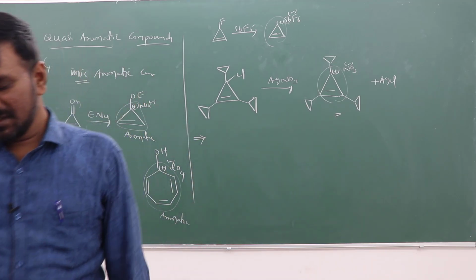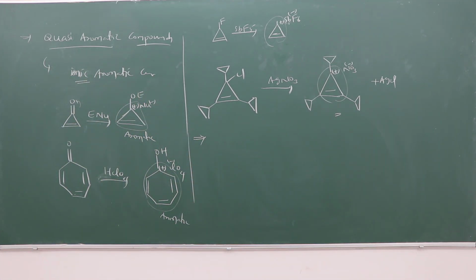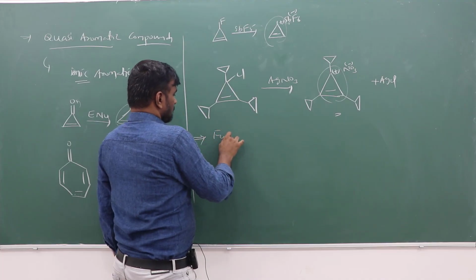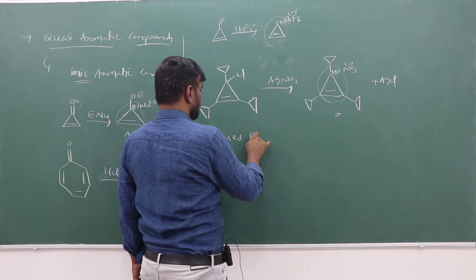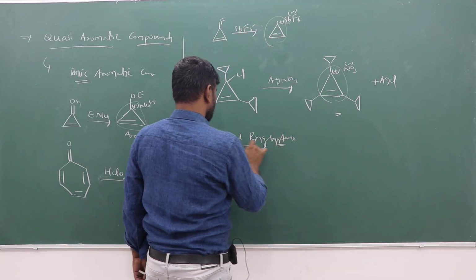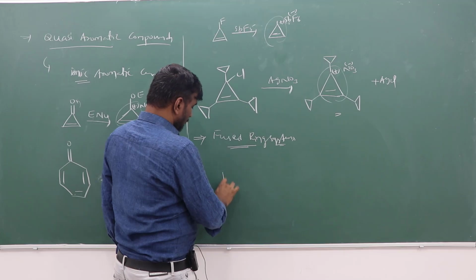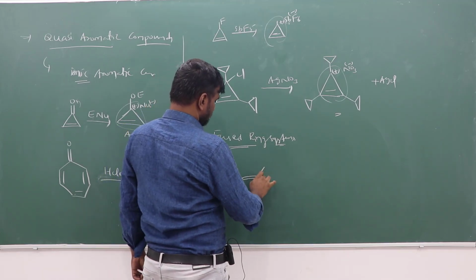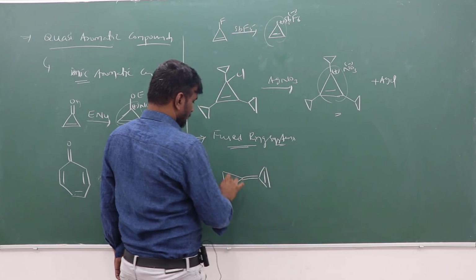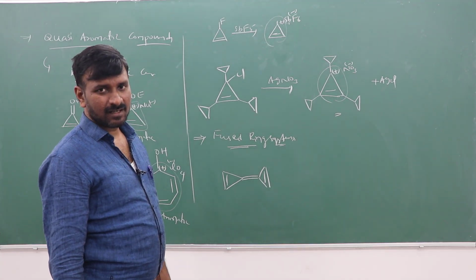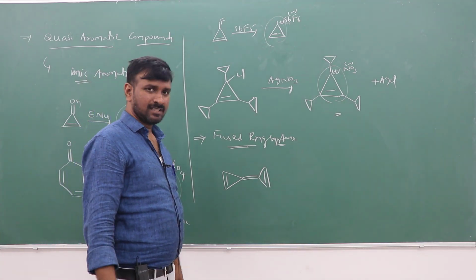And some of the fused ring systems. While we have seen some fused ring systems, take the triphenolane system. In this system, we cannot easily predict aromaticity or anti-aromaticity.